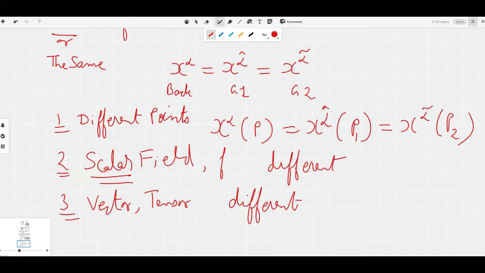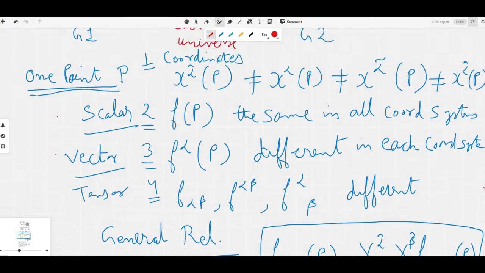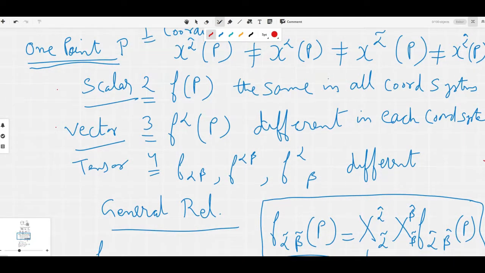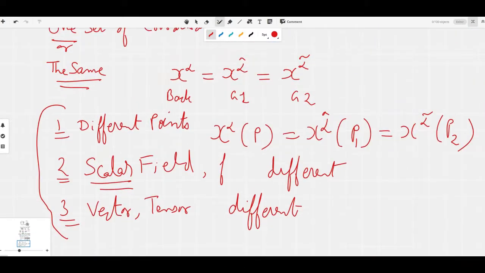So what is the same here? In the same coordinate scenario: different points, different scalar field values, different vector and tensor field values. And in the one point scenario: different coordinates, same scalar. So we have one fixed point, same scalar, different coordinates, different vector and different tensor. And here we have same coordinates, different points, different scalar, different vector and tensor.